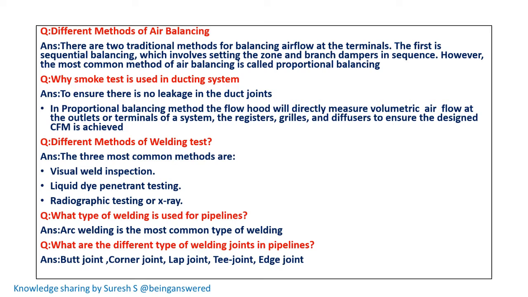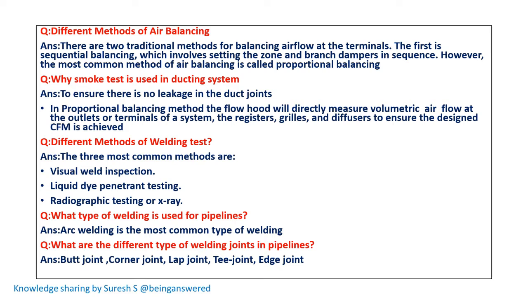Why is a smoke test used in a ducting system? To ensure there is no leakage in the duct joints. In the proportional balancing method, the flow hood will directly measure volumetric airflow at the outlets or terminals of the system, the registers, grills, and the diffusers, to ensure the designed CFM is achieved.